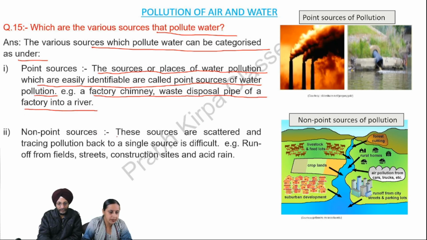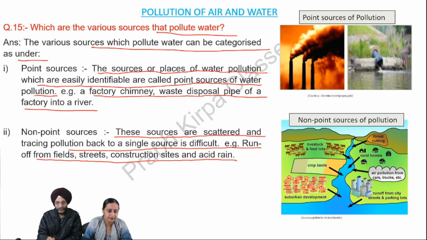Number 2, non-point sources. These sources are scattered and tracing pollution back to a single source is difficult. For example, runoff from fields, streets, construction sites, and acid rain. Now we have divided these sources which pollute water into two types: point sources and non-point sources.